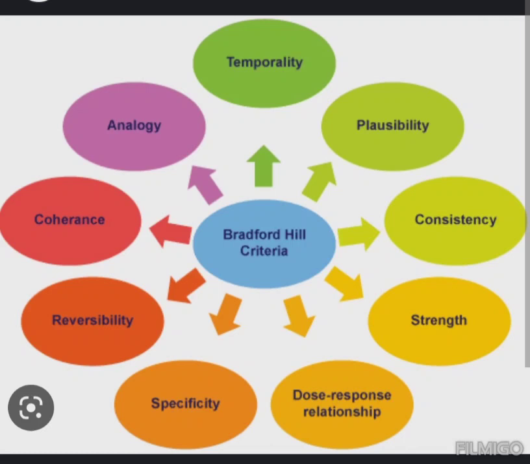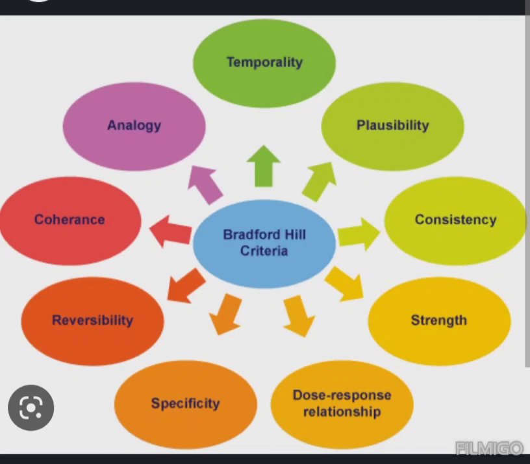Consistency. Repeated observations of the findings in multiple distinct samples is known as consistency. Specificity. The more specific the presumed cause is to the effect, the stronger the evidence for causation. The more specific the particular risk factor is to the disease, the stronger the evidence that it is causing the disease. Temporality. The presumed cause precedes the effect by an expected amount of time, which is known as temporality.